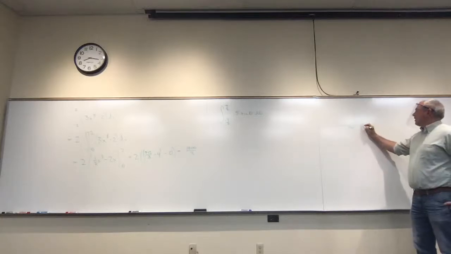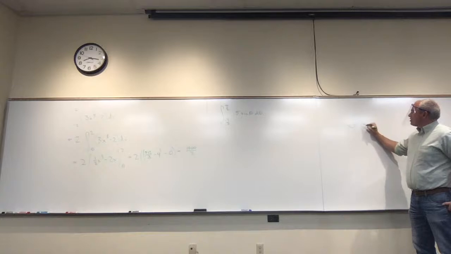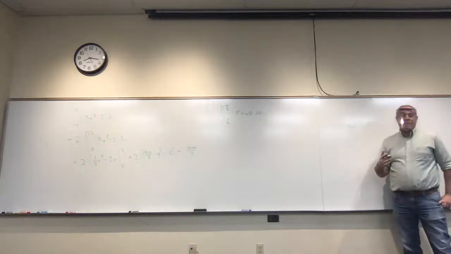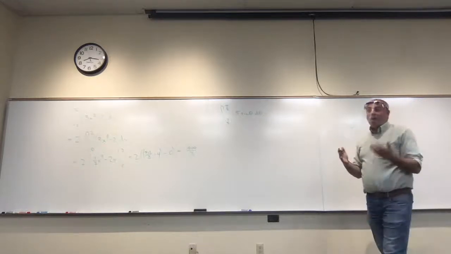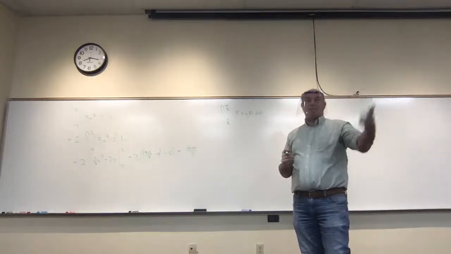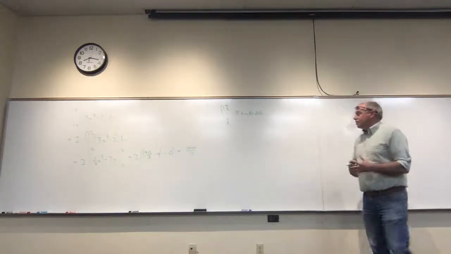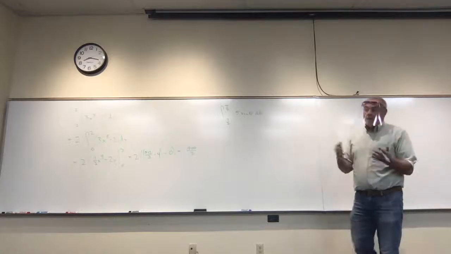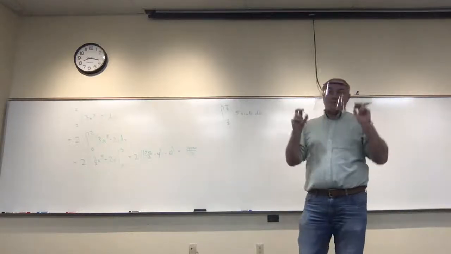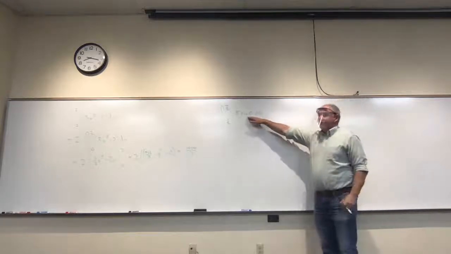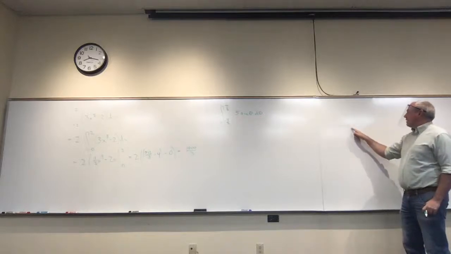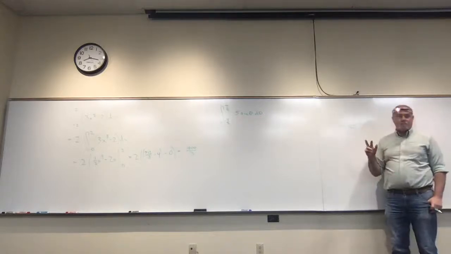So if you take an x value over here, f of x here is negative f of x over here. So that's an odd function. And it just so happens that polynomials that have all odd powers, like x cubed, x to the 5th, x to the 7th, are all odd functions, which is why we call them odd. But sine is also an odd function because if you take x and negative x, the functional values are negatives of each other.